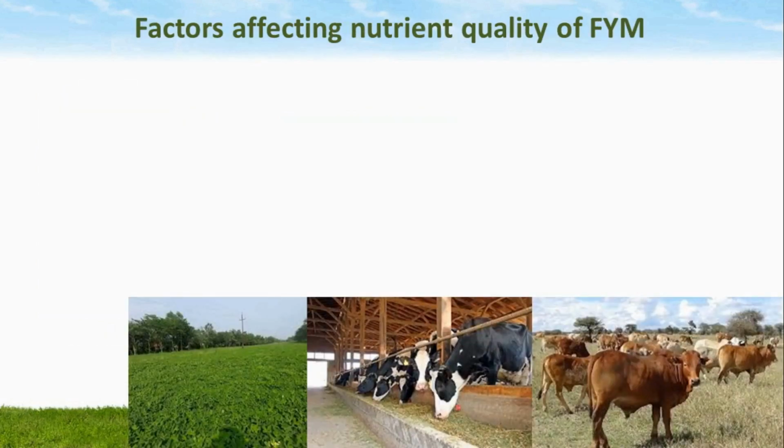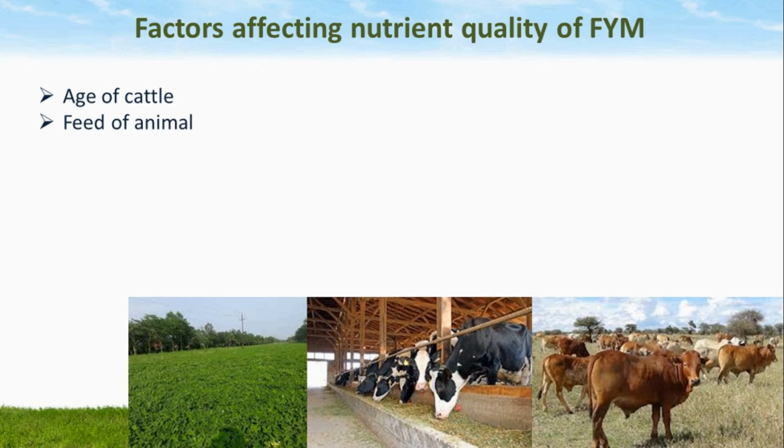Now we will see the factors affecting nutrient quality of FYM. First factor, it is age of cattle. When cattle are in growing age, what they eat is utilized for the growth and milk production. But as the cattle get older, its dung has more nutrients, and so FYM prepared from the older animals is more nutrient rich. Then the second factor is the feed of animal.